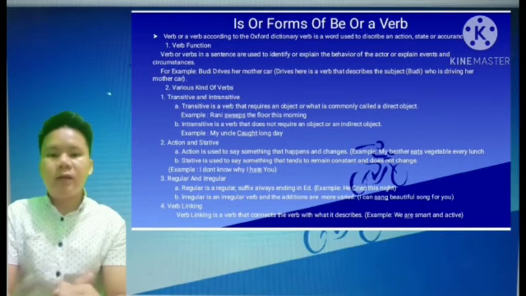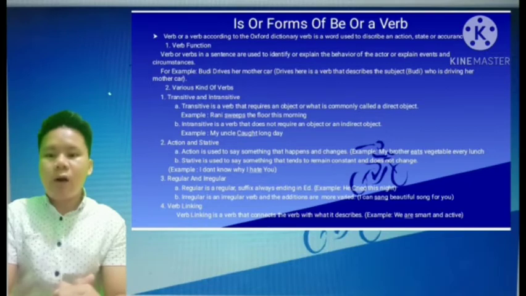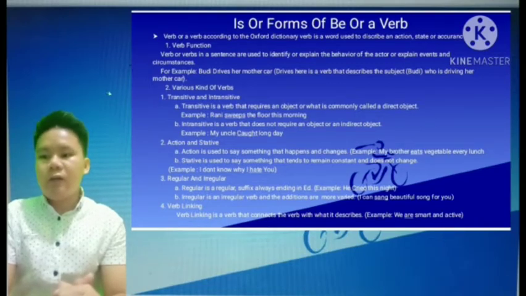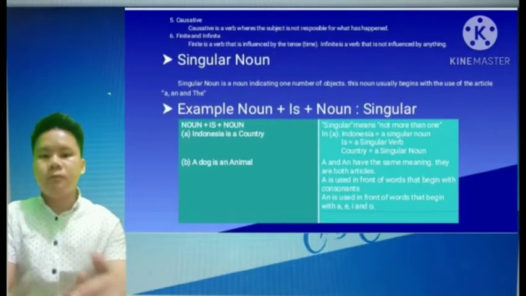Third, regular and irregular. A. Regular. Regular is a verb with a regular suffix, always ending in -ed. Example: he cried this night. B. Irregular. Irregular is an irregular verb and the forms are more varied. For example, I can sing a beautiful song for you. The word that is irregular here is sang. Fourth, linking verb. A linking verb is a verb that connects the subject with what it describes. Example: we are smart and active. The word that is the linking verb here is are.